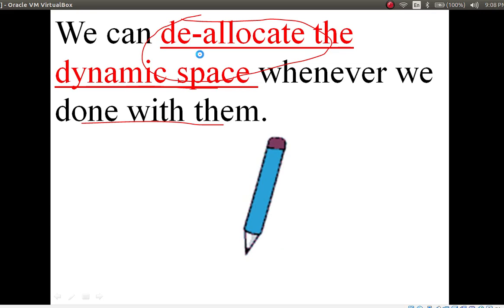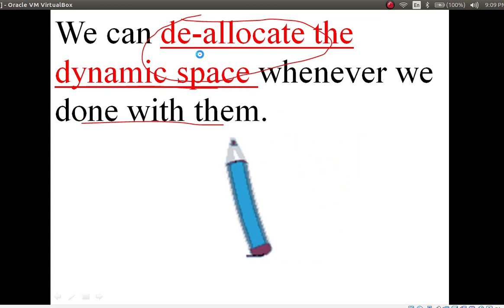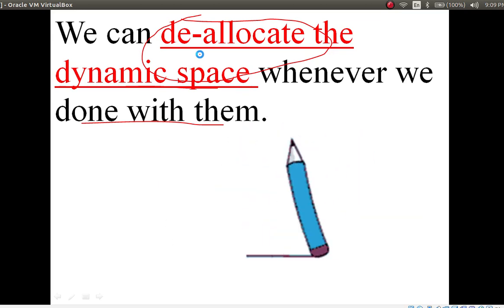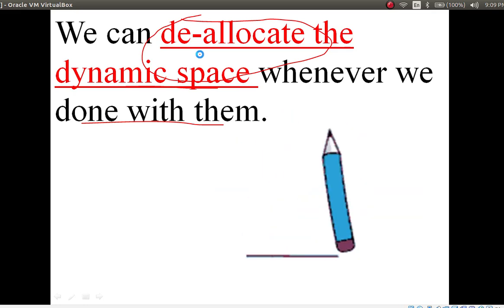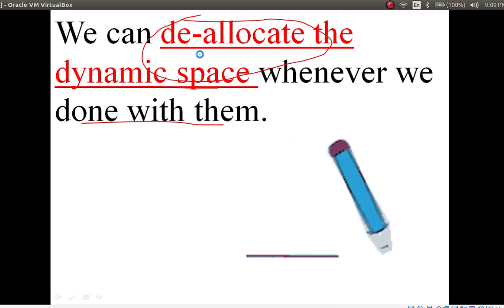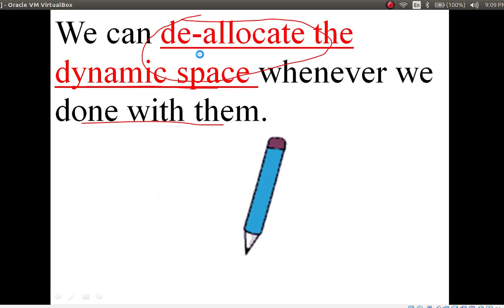So now keep these points. First point: dynamic memory allocation is the process of allocating a memory during runtime or execution time. If you need data requirements, it can grow and shrink the size, and you can allocate memory whenever we need it, and we can deallocate a memory whenever we are done with them. So this is about dynamic memory allocation.